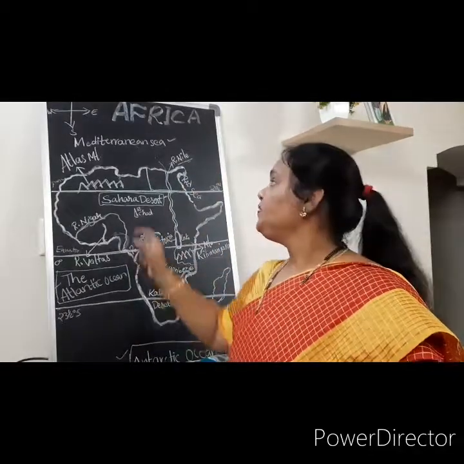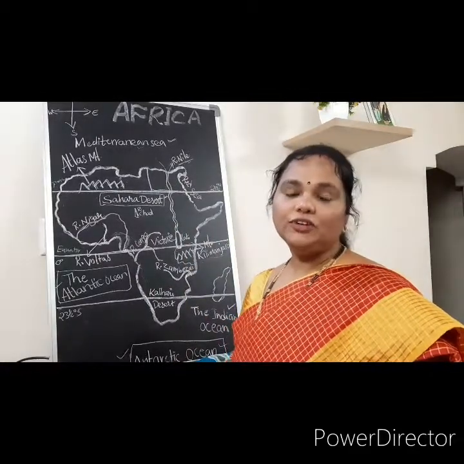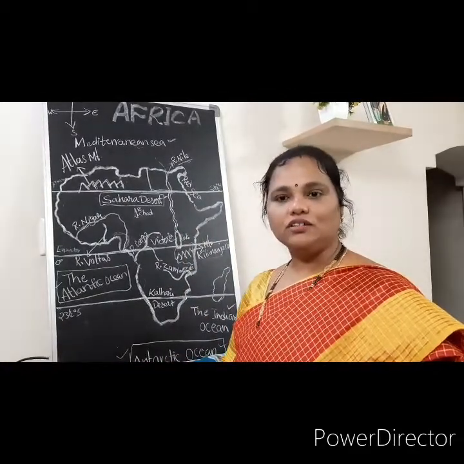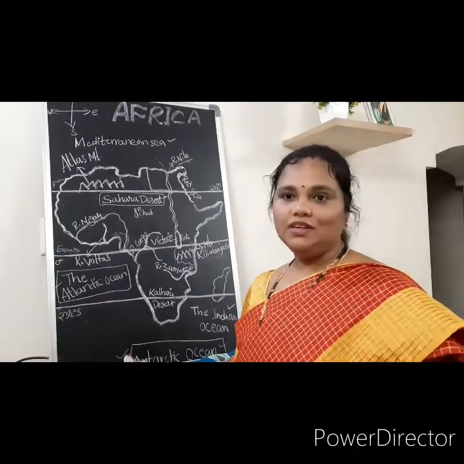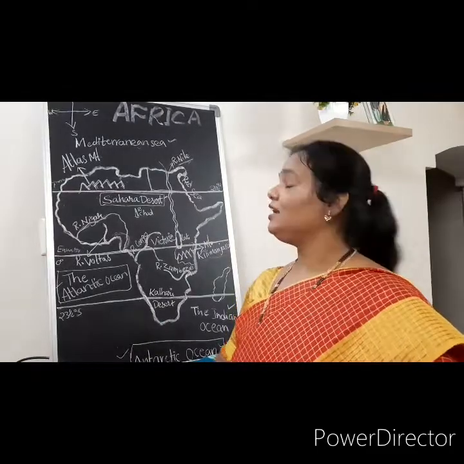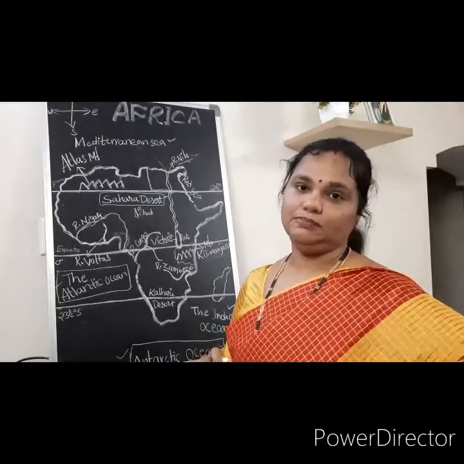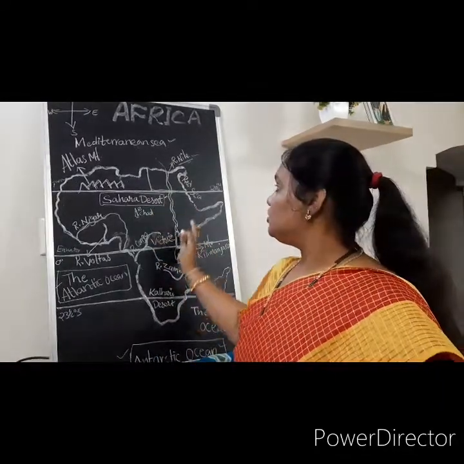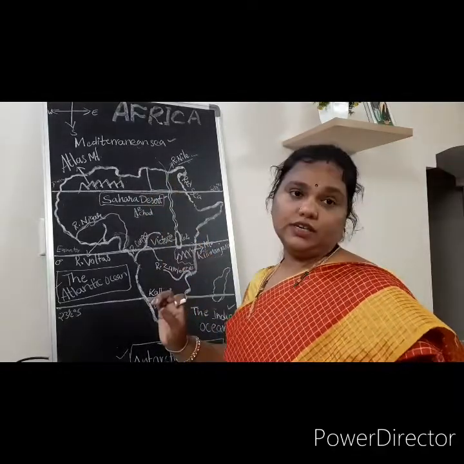So that is why Egypt is called the gift of Nile. Okay, gift of Nile. Is it right or not? Absolutely, 100% correct. Suppose there is no Nile, there is no prosperity of Egypt. So that is why Egypt is called the gift of Nile. Okay, so that is about the physical features of Africa, children.